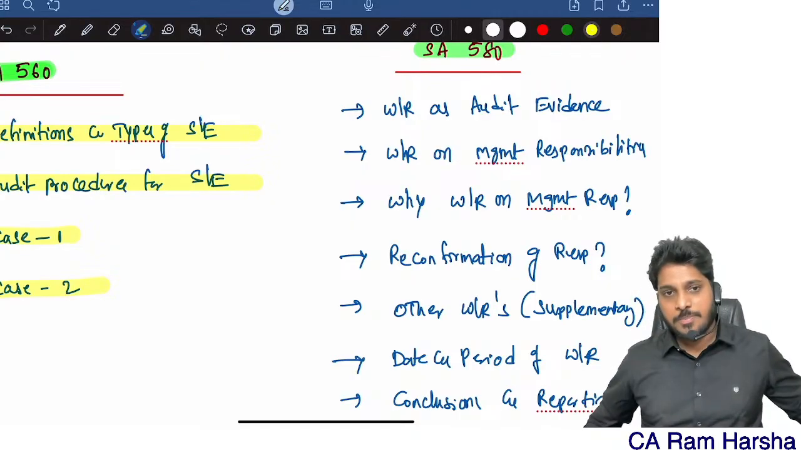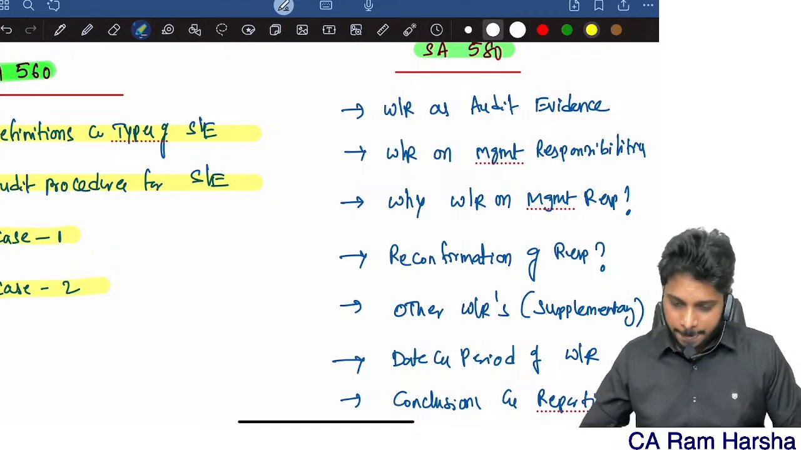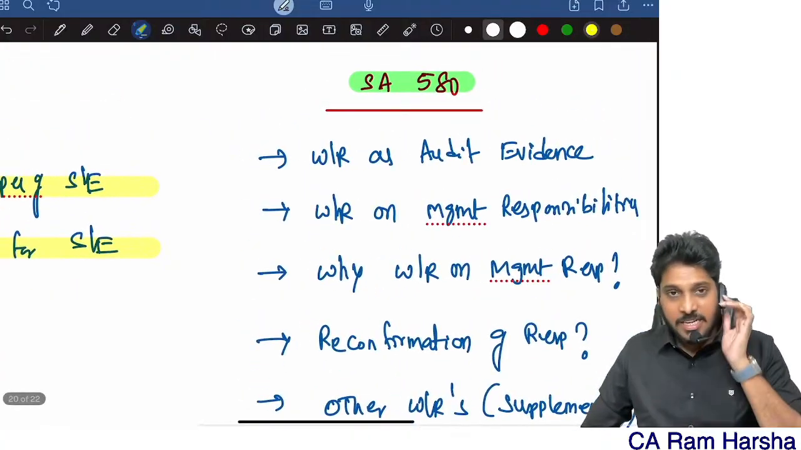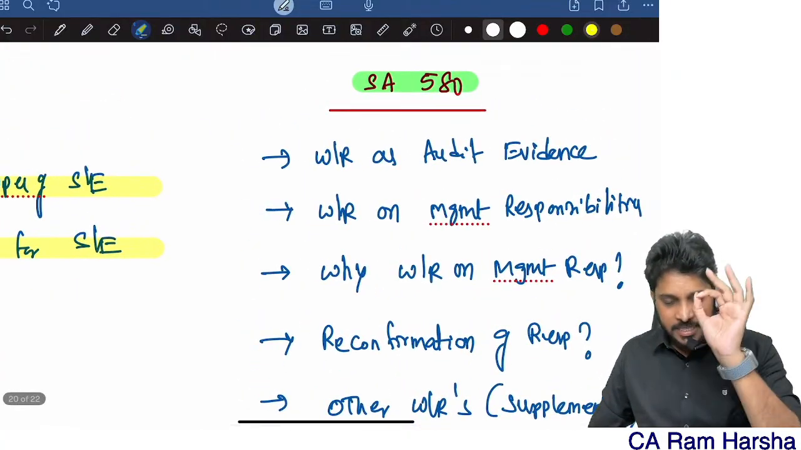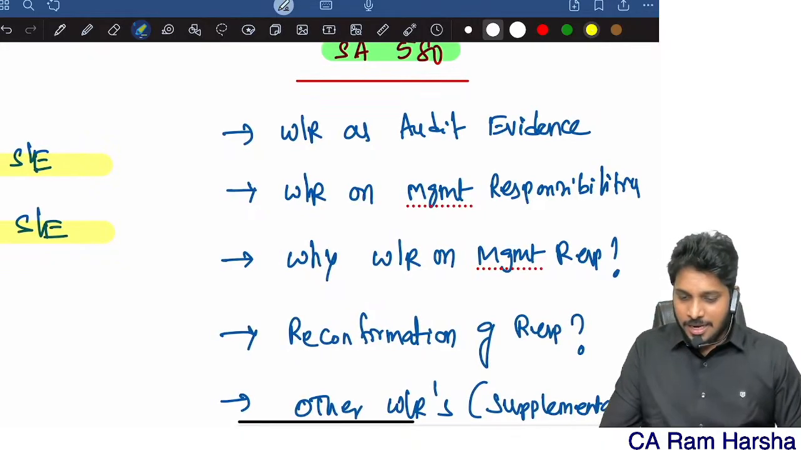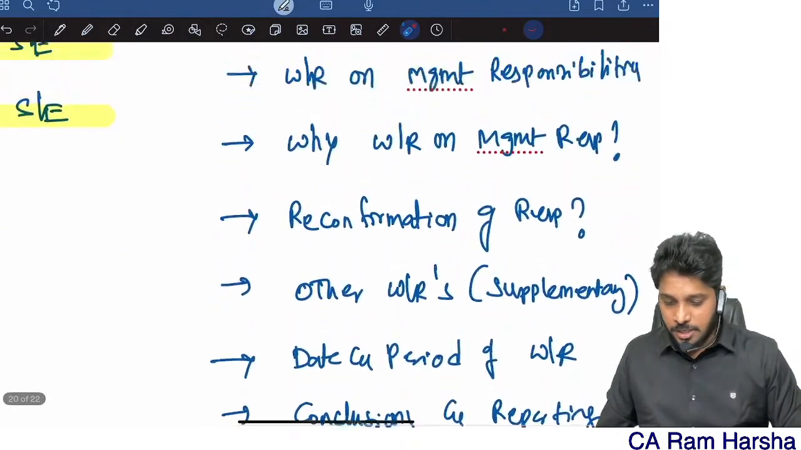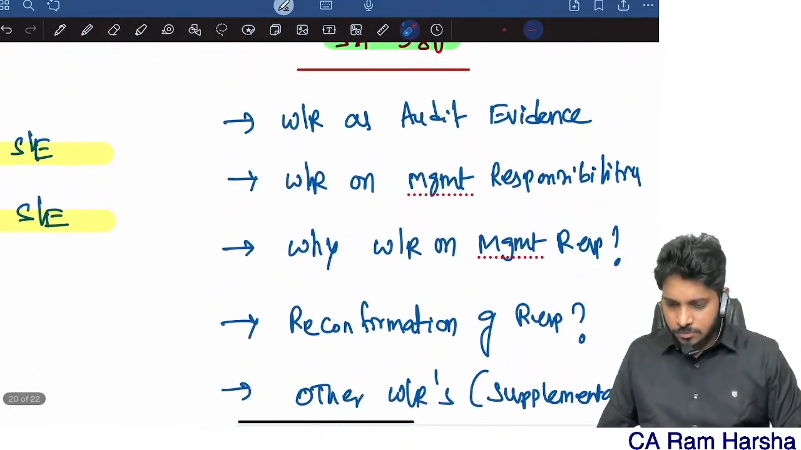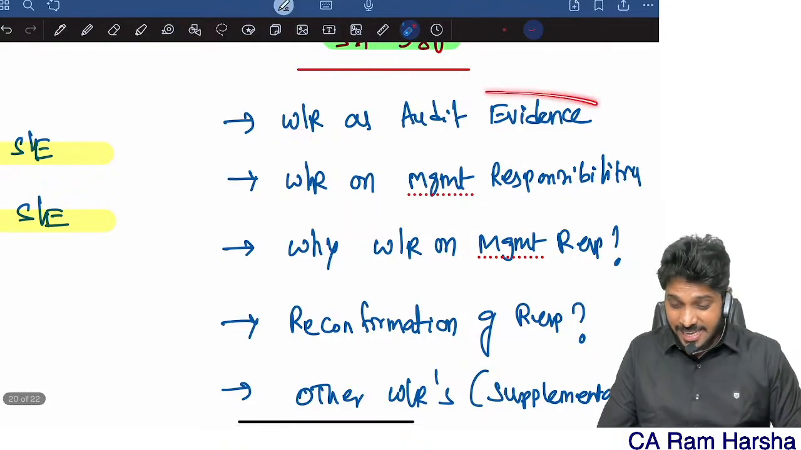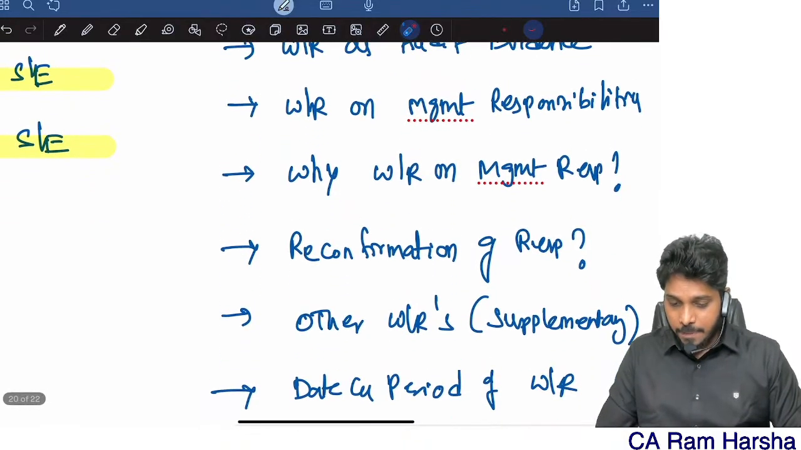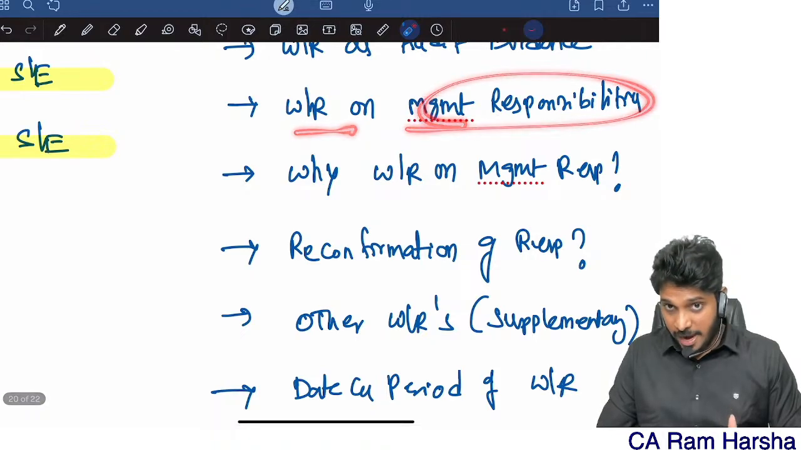Yeah, now we'll proceed. So SA 580, written representation. The standard heading is written representation. Now in this standard we are going to discuss almost 7 topics. What is written representation? Can it be used as audit evidence? Written representation types on management responsibilities.